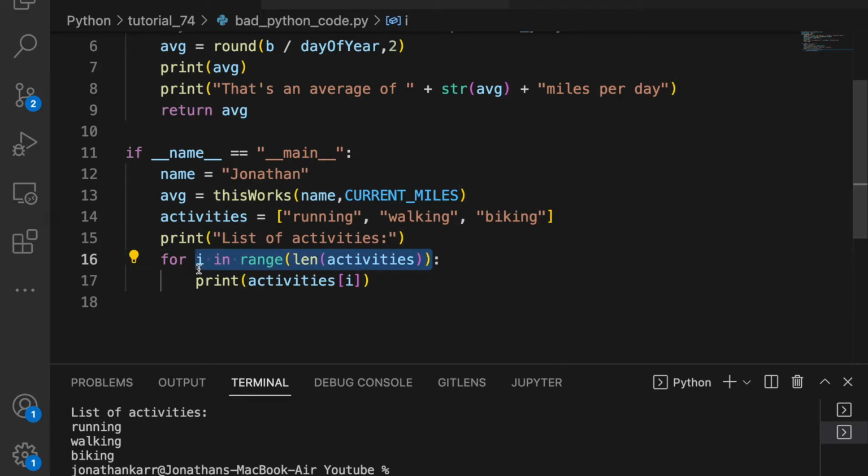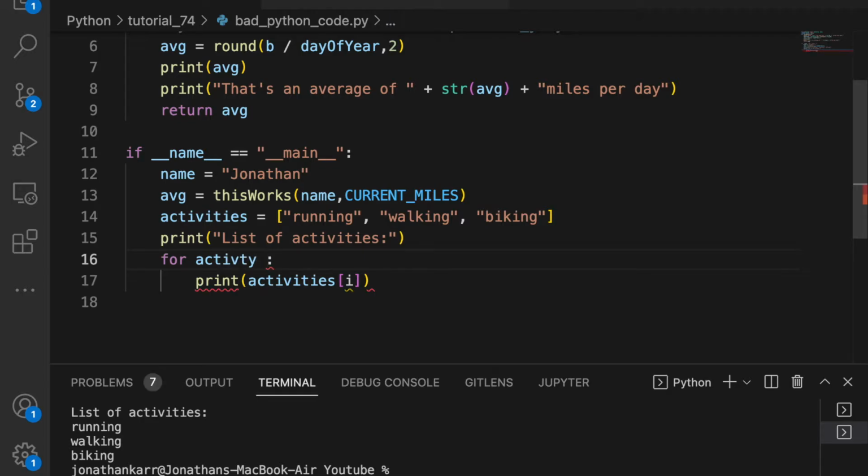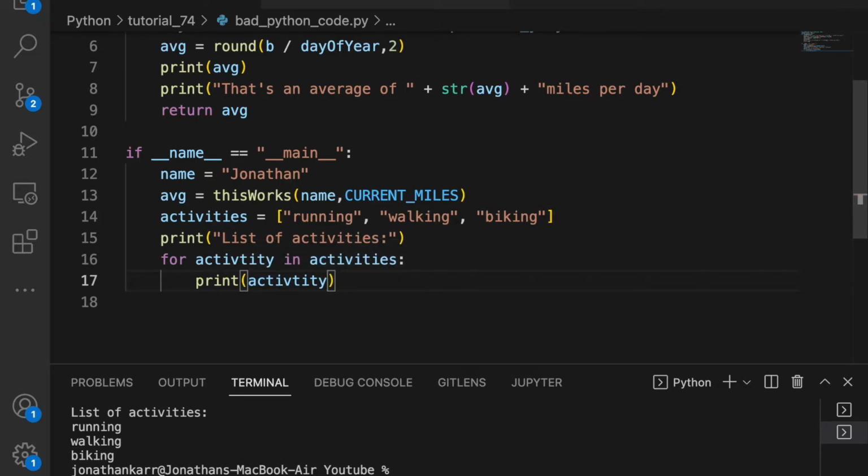What you can do to make this a lot easier is say for activity in activities, and then you'll just print out the specific activity and then you eliminate indices. For each activity in activities, print the activity and it prints running, walking, and biking.